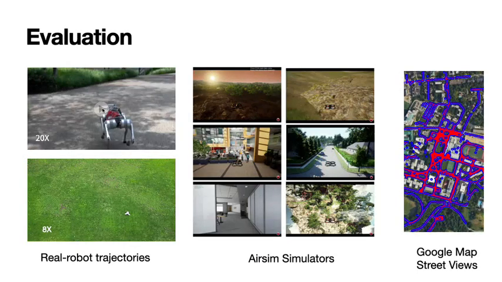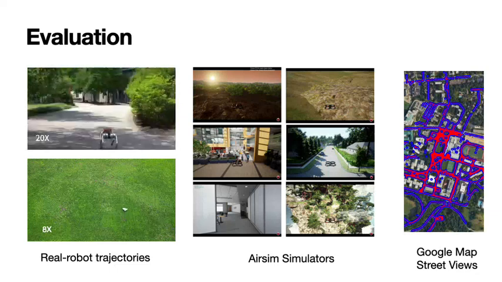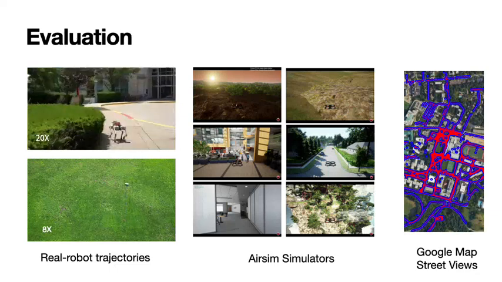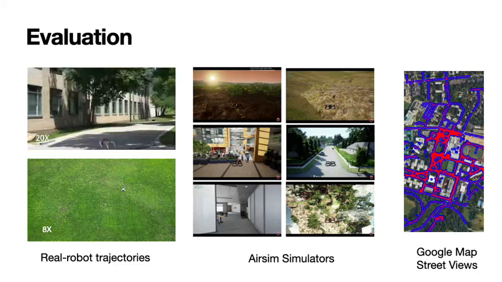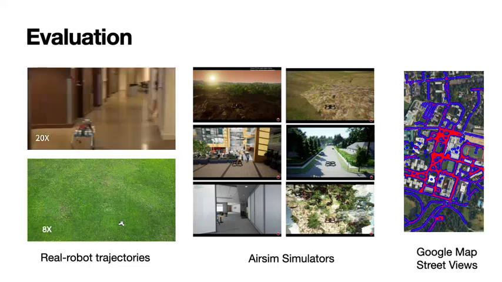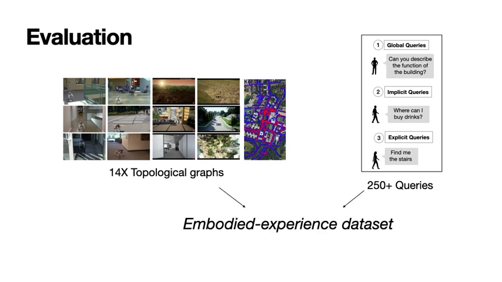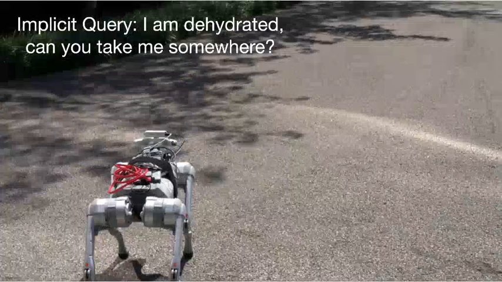We collected 14 different embodied experiences from different sources, from real robot trajectories to a realistic Unreal Engine-based simulator, AirSim, to logged Google Street View images. For each environment, we collected 3 different types of queries, in total 250 queries over 14 different topological graphs, and created the embodied experience dataset, also available for future researchers to test their embodied RAG methods on.